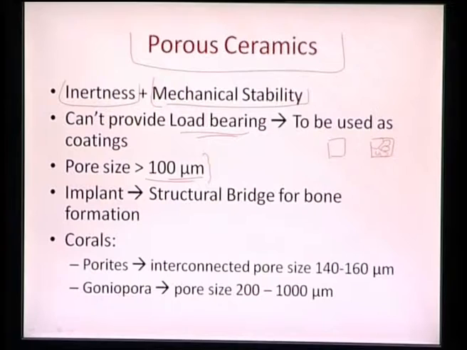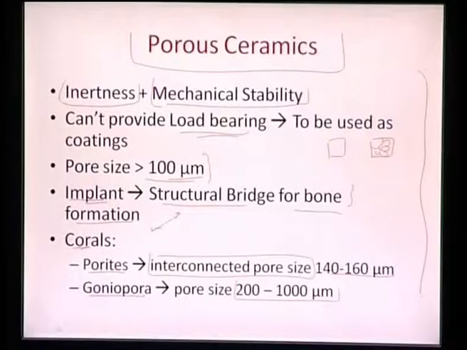So basically the implant should have a structural bridge for the bone formation, so that bone can really grow and form there. And that porosity can be induced in such a manner: we have certain corals, certain porites or goniopora, that already have interconnected porosity, of the order of 140 to 160 microns, or in goniopora the pore size can be as high as 200 to 1000 micrometers. So if we can somehow convert that calcium carbonate to hydroxyapatite via some hydration technique, we can get hydroxyapatite which is totally porous. So that is how we can engineer that.